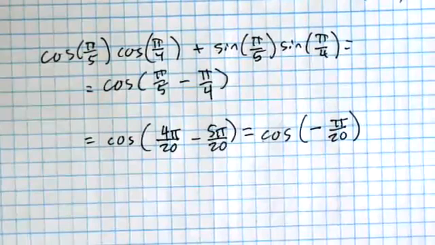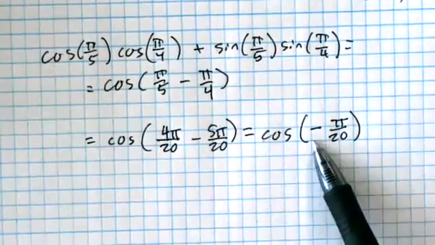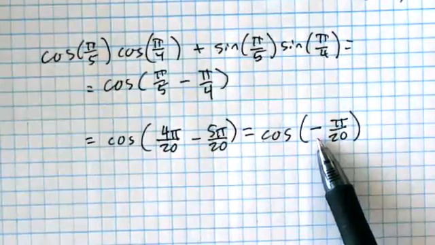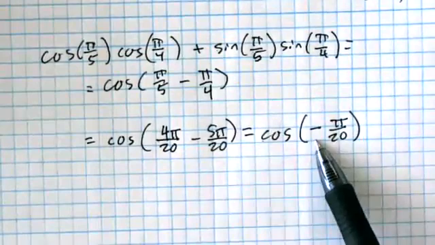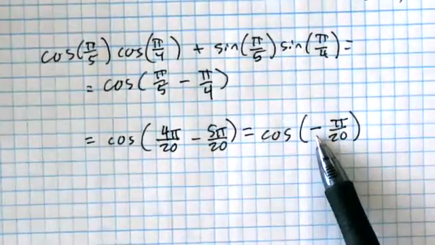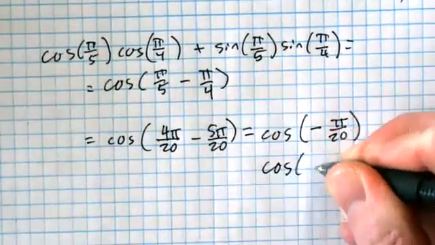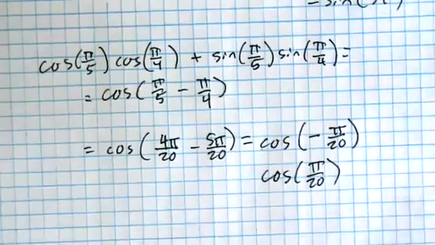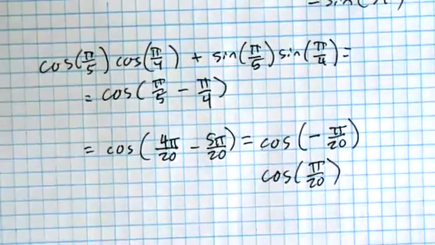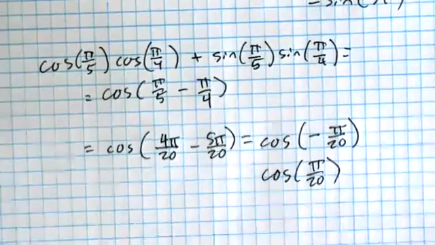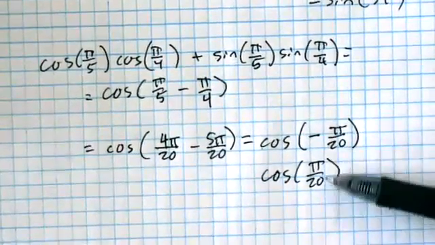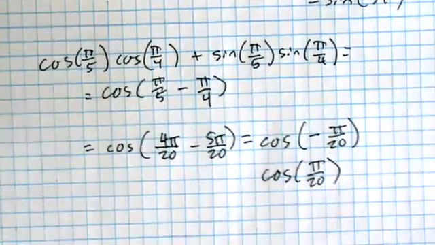I bet the book will go one more step. Think about your, what do we call them? Odd even. When we have a negative inside of a cosine, what can we do with it? Do we bring it out or we just drop it? Sine and tangent, we bring them out. Cosine, it just goes away. So I imagine the book would probably give cosine of pi/20 as their final. I don't know, maybe not though. I would accept both of those on a test or a quiz, as long as it's a single sine or cosine. And if you had written it as like 2 pi/40, I might take off a 1/2 point for not reducing your fraction or something.